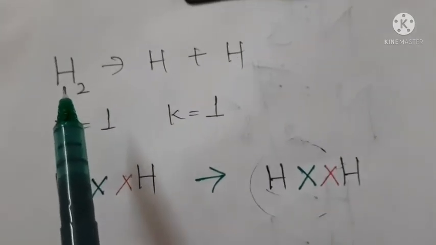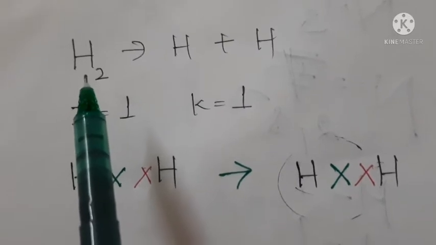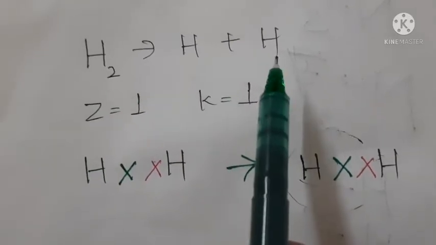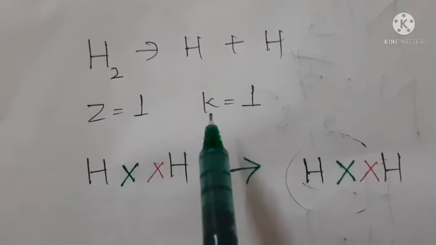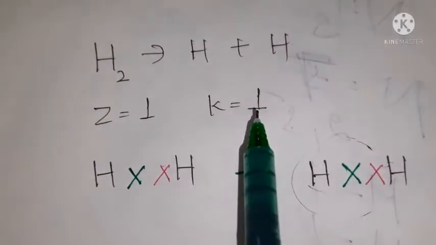This is hydrogen. One molecule of hydrogen contains two atoms. This is one atom, this is another atom. The atomic number of hydrogen is 1. So in the K shell there is 1 electron.